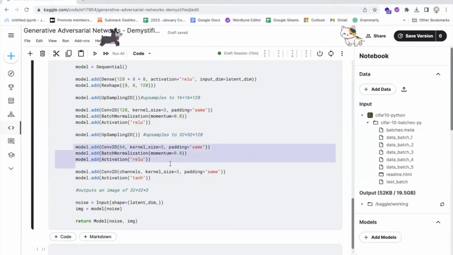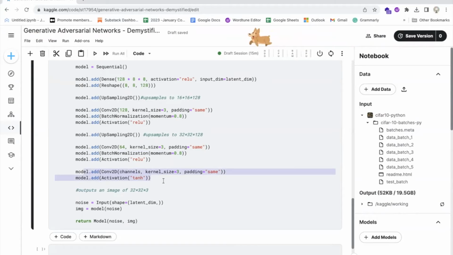Another Conv2D layer is added with 64 filters and a kernel size of 3 by 3. This layer applies another convolution operation to the feature maps and uses a rectified linear unit, ReLU, activation function. Another batch normalization layer is added to normalize the activations of the previous layer. Finally, a Conv2D layer is added with channels filters and a kernel size of 3 by 3. This layer applies a convolution operation to the feature maps and uses a hyperbolic tangent, tanh, activation function.